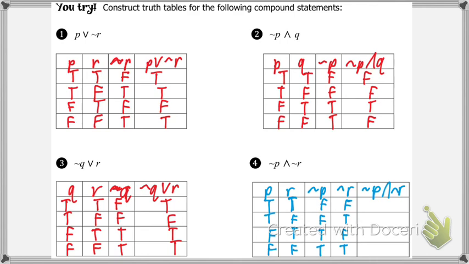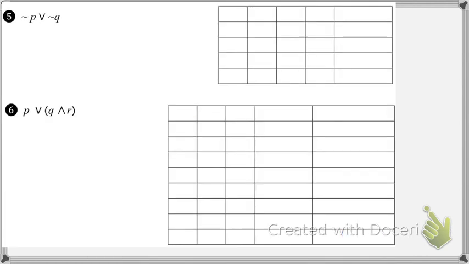Raise your hand. Okay, Bailey. False, true, true, true. I'm going to disagree with you on the second and third. I agree that it goes false and then the last one's true. Ryder, help me out. And why are the second and third false, Ryder? Because it's an and statement. Very good, because it's an and statement, so we need both of them to be true. Okay, if this was or, then Bailey would have been right. It would have been false, true, true, true. But it's not, so it's false, false, false, true. Questions on this one? All right.